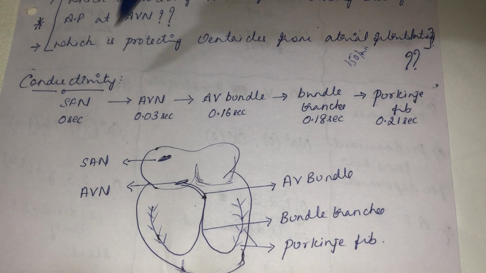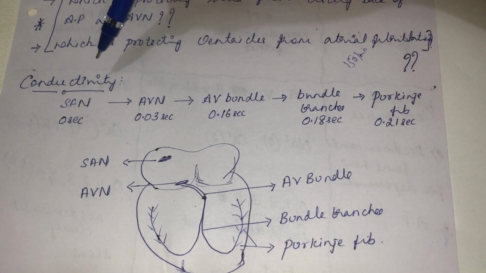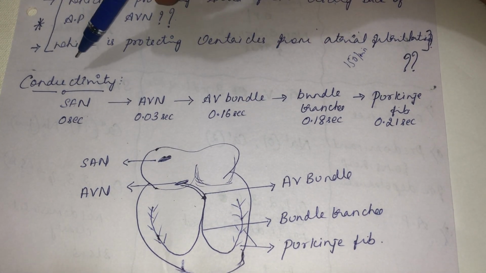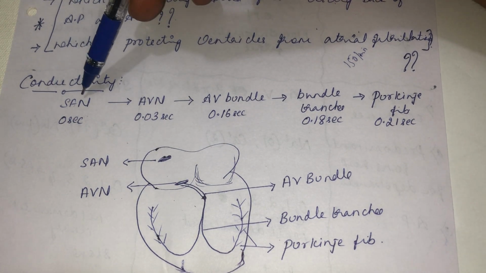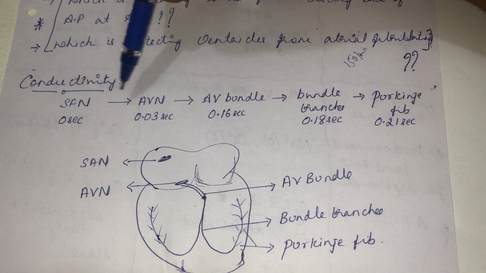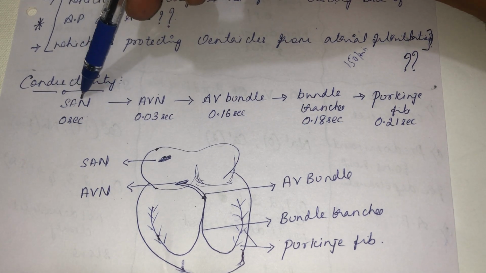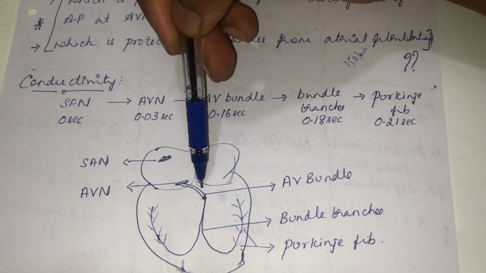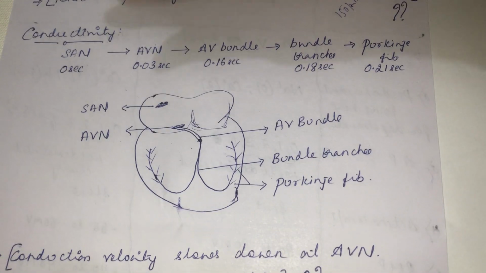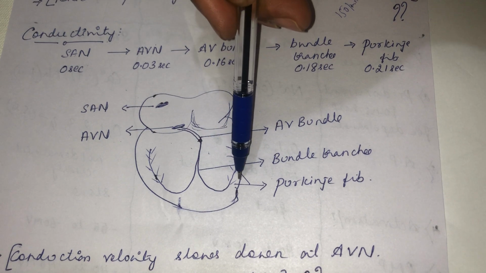Okay. Then the next feature, conductivity. What do you mean by conductivity? It is the transport of impulse from one place to another all along the heart. So you know the impulse is generated at the SA node. From the SA node, it will go into the atria. From the atria, it will go to the atrioventricular node. From the atrioventricular node, the AV bundle. Then the bundle branches, then into the Purkinje fibers.